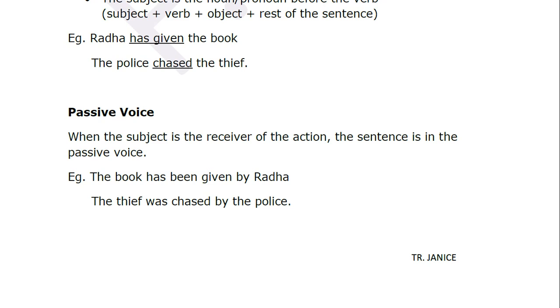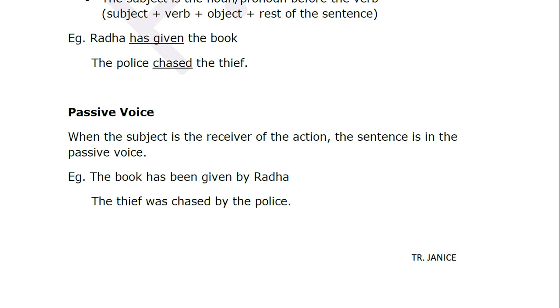Change of voice. Rules for changing active to passive voice. First is to interchange the position of the subject and the object. So whatever the sentence is, I told you how to identify the subject and the object by looking at the verb and seeing who is doing the action. So you come to know which is the subject and which is the object. You will interchange the places. Subject is always first, so you will put the object first and the subject after the object.